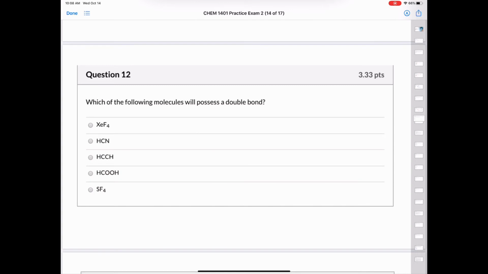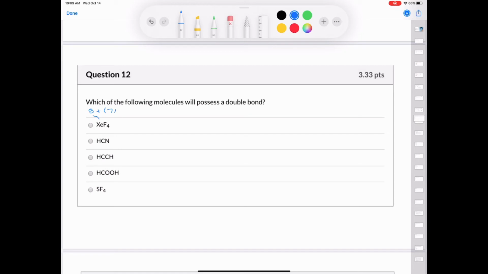Question 12 asks us, which of the following molecules will possess a double bond? We'll start with xenon tetrafluoride. Xenon has 8 valence electrons. Fluorine has 7, and there's 4 of those, so that's 28 plus 8, which gives us 36 valence electrons. We'll put our xenon in the center like this.